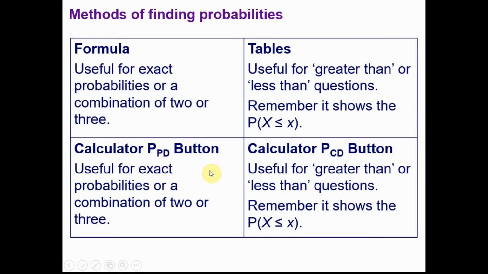They will find exact probabilities, or you've then got the tables and the PCD button to find less than or equal to. So it'd be worth trying to have a go at using your calculator to try some of these questions as well, so that you can decide what you prefer.